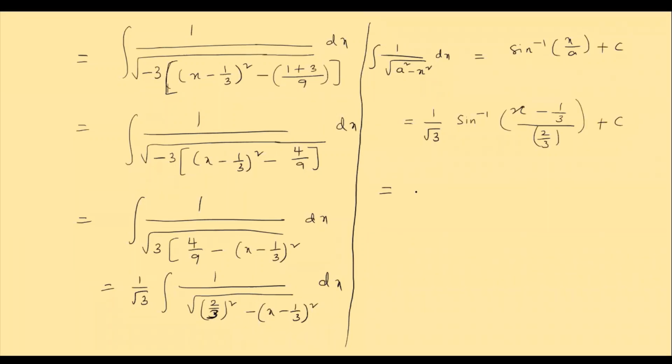Now which is equal to 1 by root 3 into sine inverse of, here the LCM is what here? 3 is the LCM. 3x minus 1 by 2 plus c, because here in the denominator also we have a 3, and here in the numerator if you take the LCM we get a 3 as the denominator. So this 3 and this 3 get cancelled, children. So what is left? 3x minus 1 by 2 is left. So what is our answer? 1 by root 3 into sine inverse of 3x minus 1 by 2 plus c. Is it clear, children? So I hope you understood it.